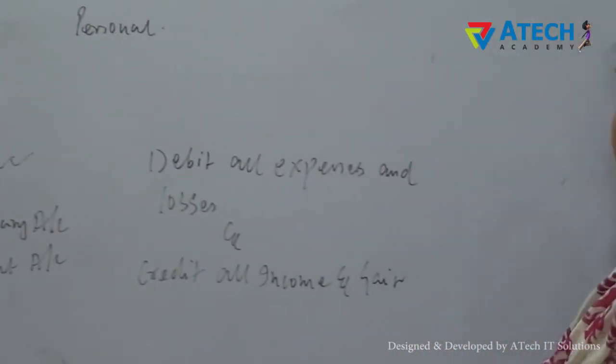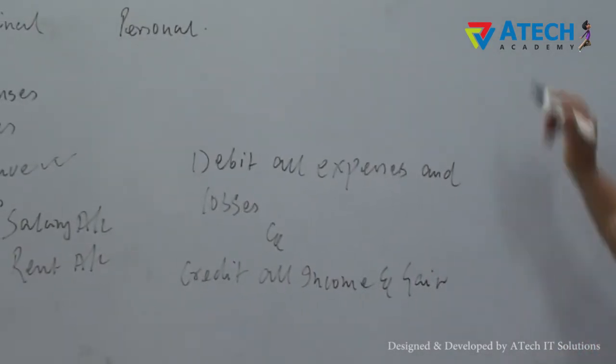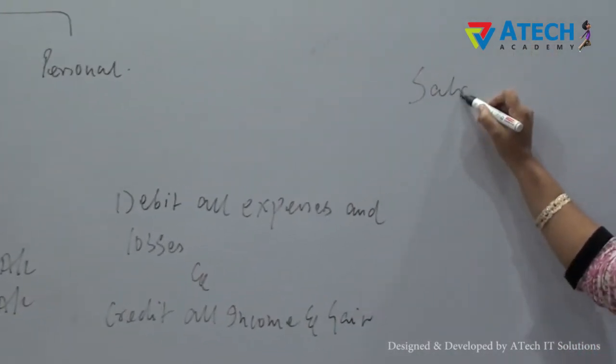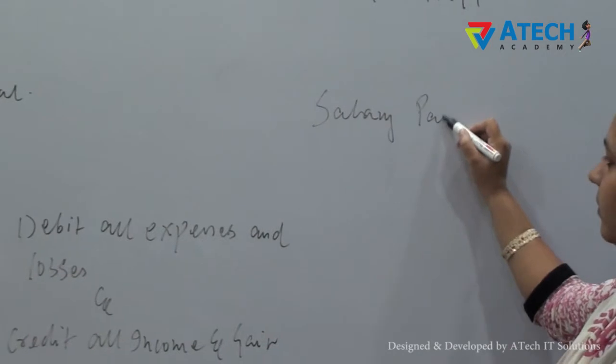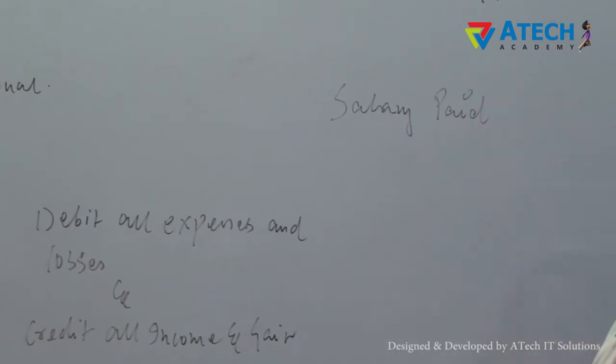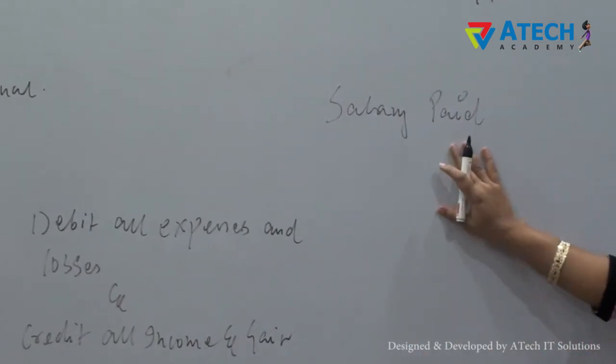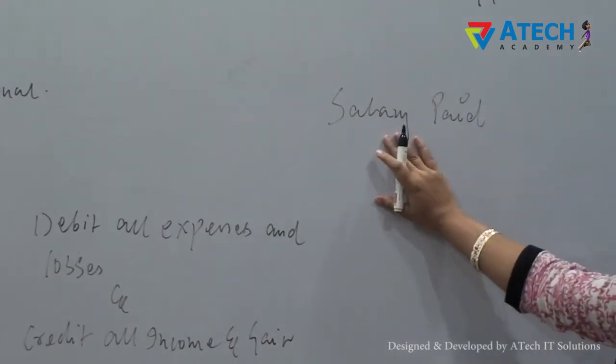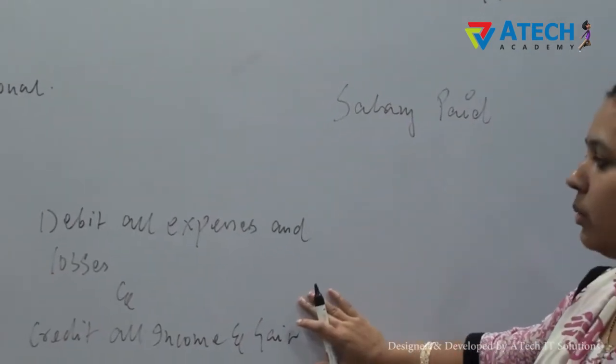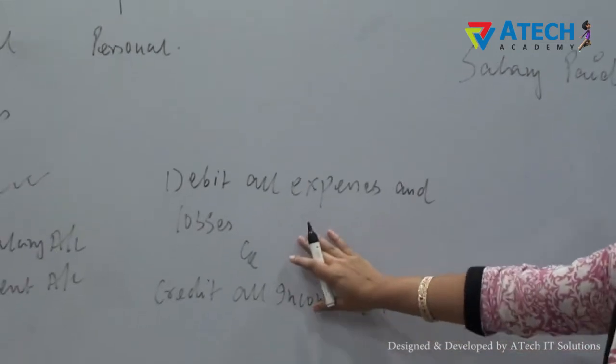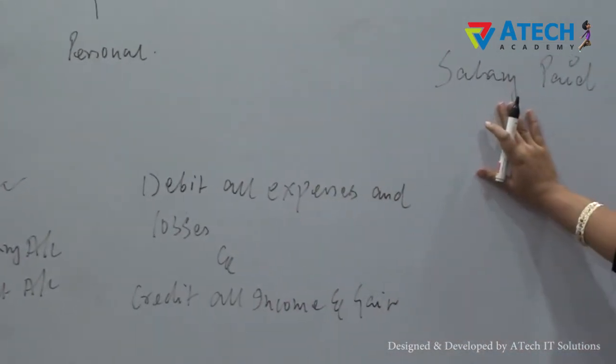For example, if I say salary paid, this is a transaction. So what would be the required journal entry? Salary paid. Now since salary is your expense, and according to our rule, debit all expenses and losses, so we are going to debit salary.